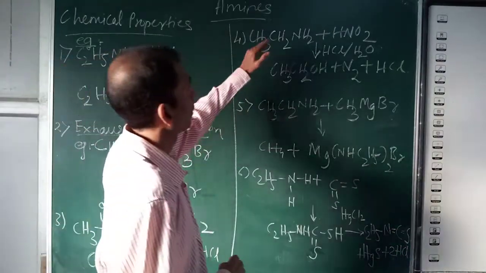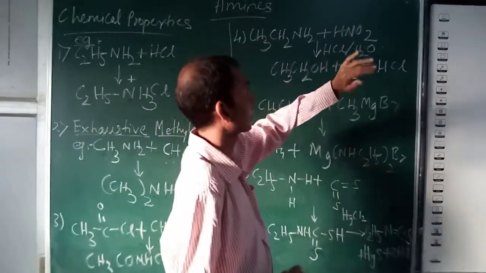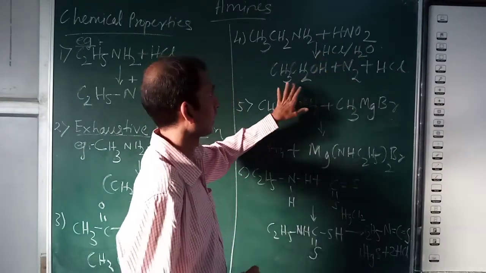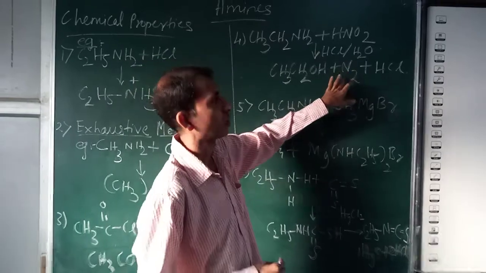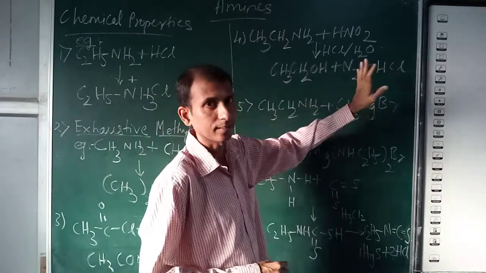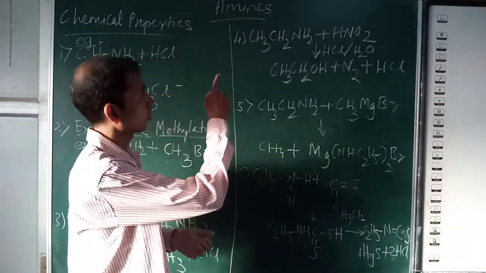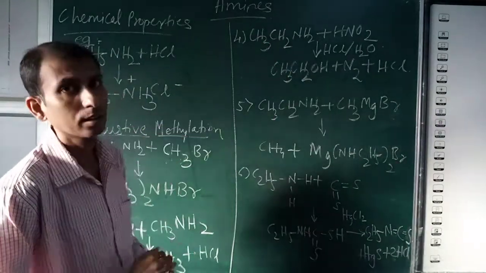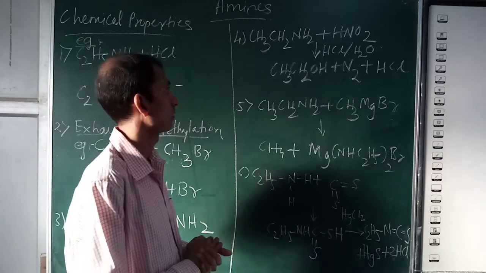Fourth reaction is a primary amine reacting with nitrous acid, in the presence of HCl, and then hydrolysis will give you alcohol, evolution of nitrogen gas and HCl. This also is a very important reaction: ethylamine reacting with nitrous acid.